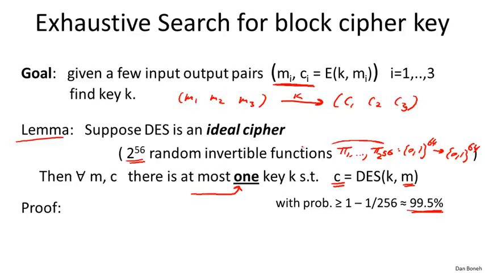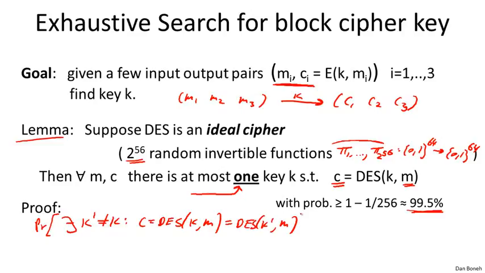So let's do the proof. This is fairly straightforward. What we're basically asking is, what's the probability that there exists some key not equal to K, such that, well, C we know is equal to DES(K, M), by definition of C and M, but we're asking how likely is it that there's this other key K' that also satisfies this equality. If such a key K' exists, then just given M and C, you can't decide whether the right key is K or K', because both of them work. But I want to argue that this happens with low probability.